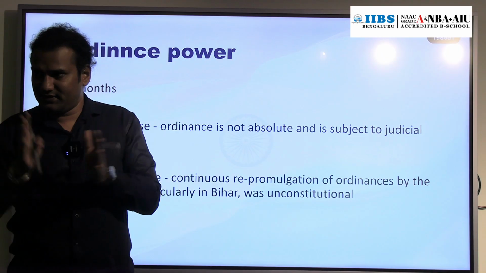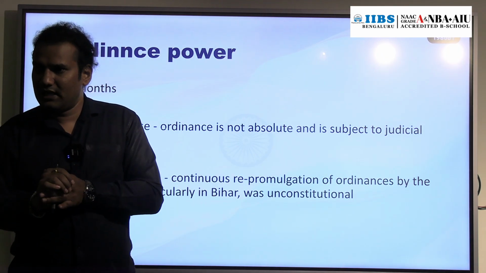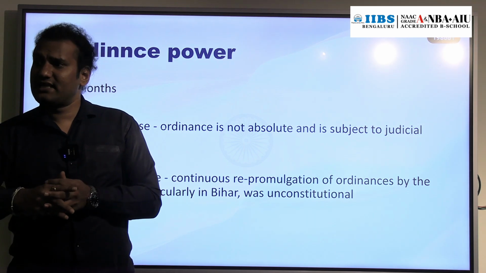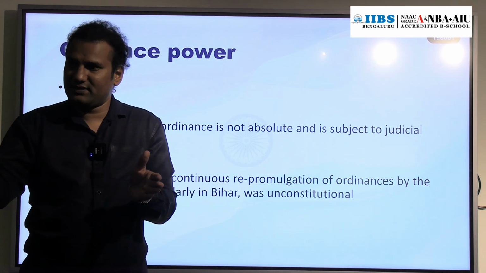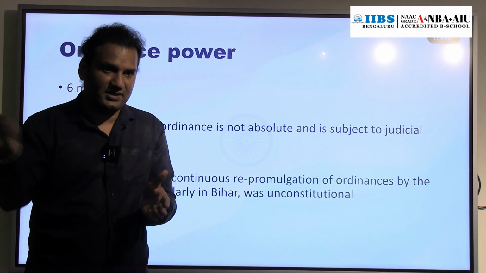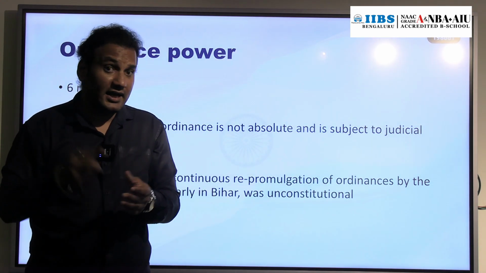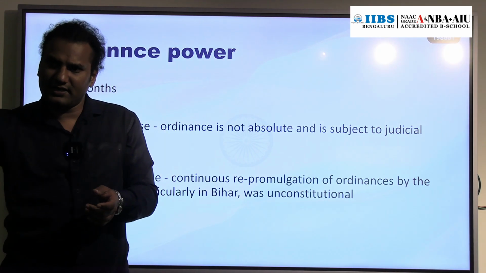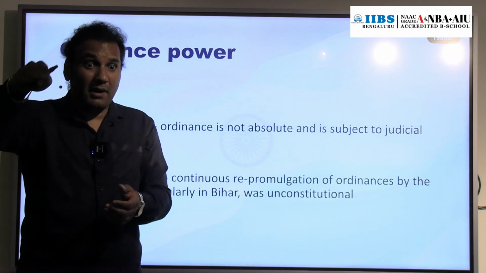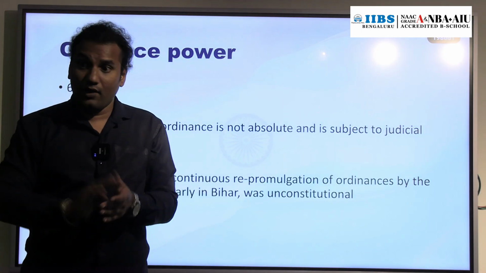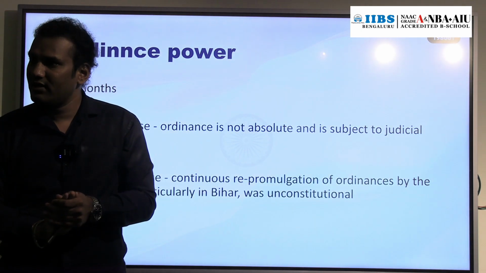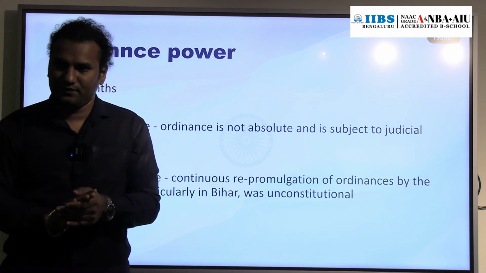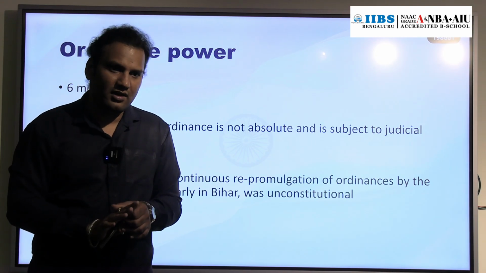Okay. Now the second case. The President issues an ordinance which has 6 months of validity. Now take an example. After 6 months, there is a session of the parliament. What can parliament do? Accept it, pass the bill, or reject it, and the ordinance will die. If the parliament has not taken any action for 6 weeks, then after 6 weeks the ordinance will be dead. The ordinance will cease to operate.